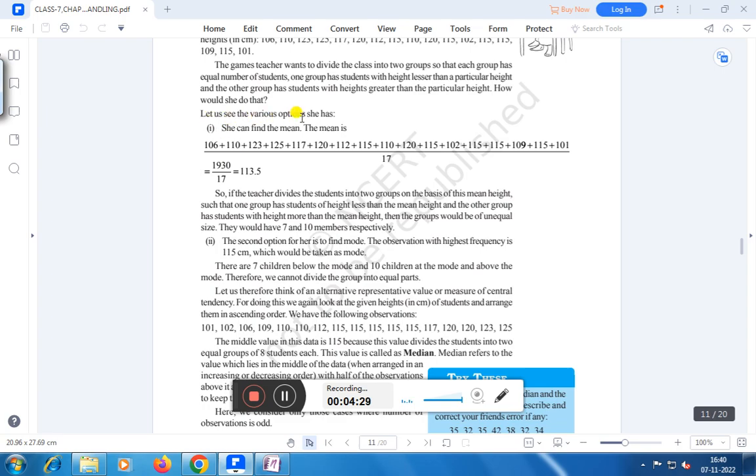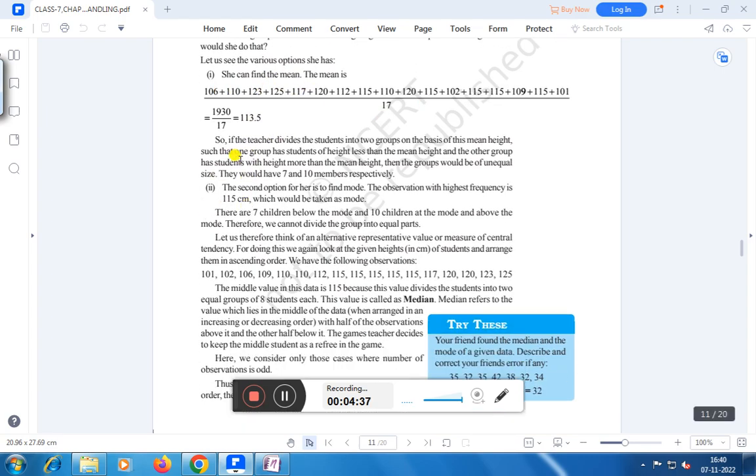Let us see the various options she has. She can find the mean. The mean is found by dividing by 17, that is 113.5. So if the teacher divides the students into two groups on the basis of this mean height such that one group has students of height less than the mean height and another group has students with height more than the mean height, then the groups would be of unequal size. They would have 7 and 10